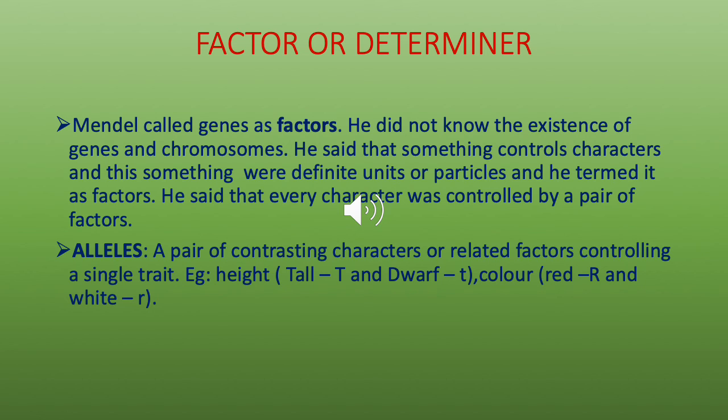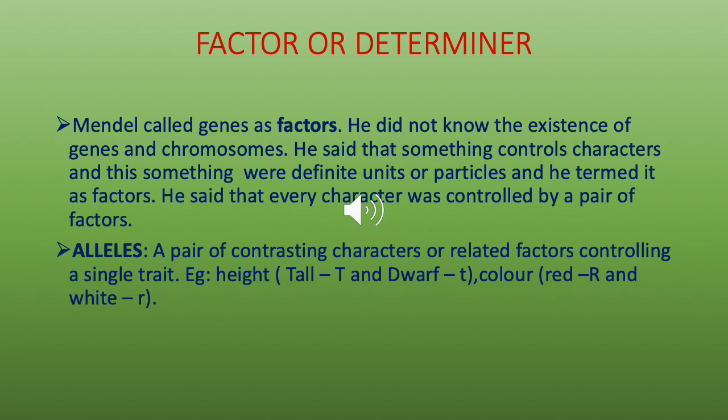For example, the height character was controlled by a pair of factors which are contrasting to each other, that is tall and dwarf. Similarly, for the color of the seed, you have yellow and green. They are a pair of factors, but they are contrasting. Then came the new term called allele, which means the same, a pair of factors. So they are a pair of contrasting or related factors controlling a single trait. The same thing: tall and dwarf, red and white, yellow and green, then you have round and wrinkled, etc.